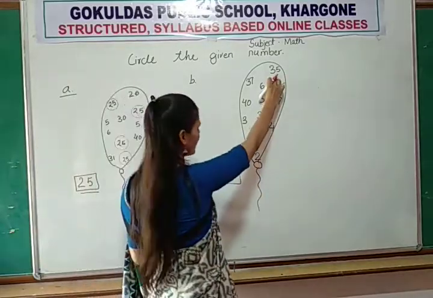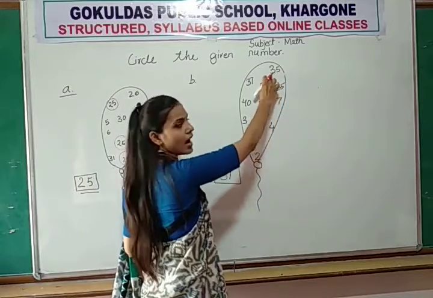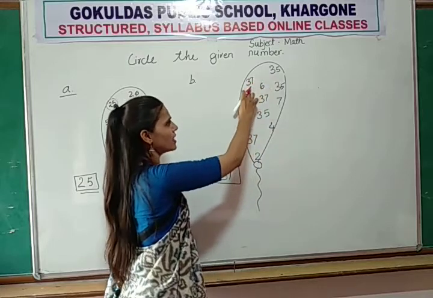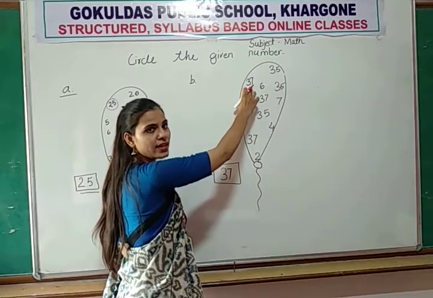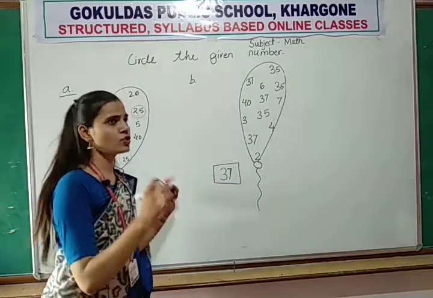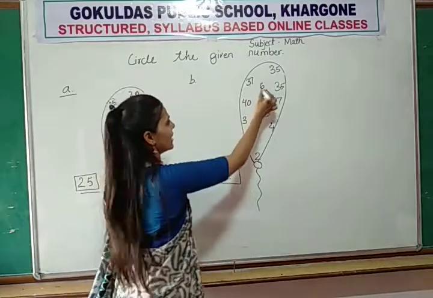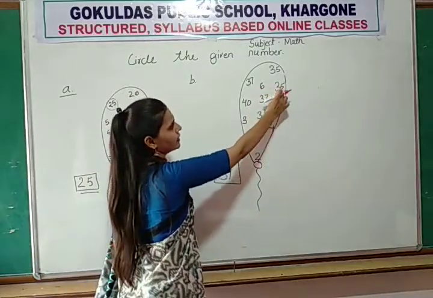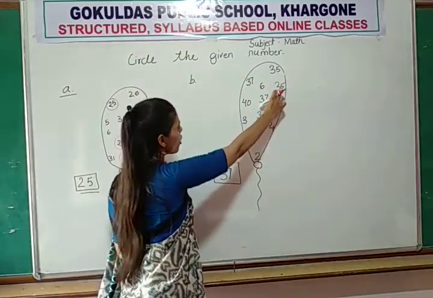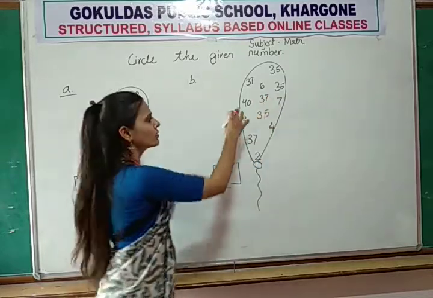Okay. This number is 35. Now move next number. This is 37. So you mark the number 37. First you mark all the 37, then you circle. Okay. So now next 6, 35. No. 37. Yes. So you mark the number 40.